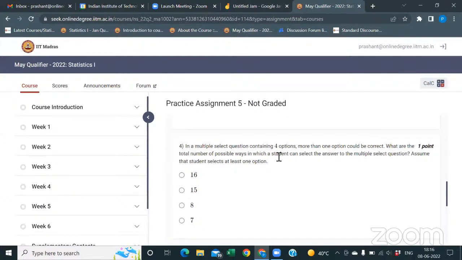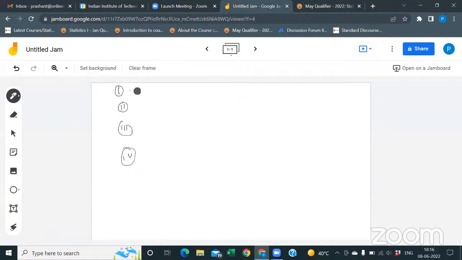So tell me, for the first option, how many ways do you have? See, in a multiple select question, you have 4 options: 1, 2, 3, 4. To select one option, how many ways do you have?